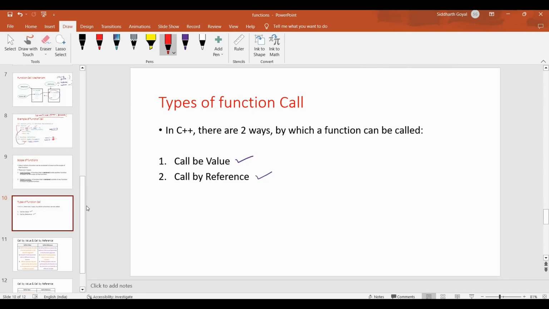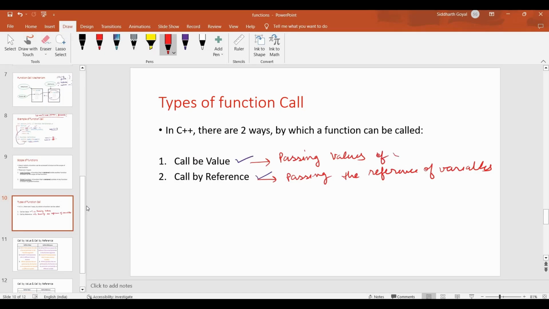So let's remember it. In call by value we are passing the values. In call by reference, we are passing the address, or you can say the memory location. We are passing the reference, a reference of variables.